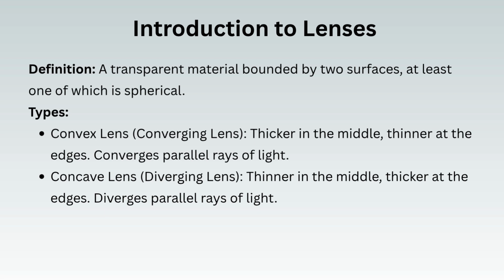Introduction to lenses. Definition: a transparent material bounded by two surfaces, at least one of which is spherical. Types: convex lens, a converging lens, thicker in the middle, thinner at the edges. Converges parallel rays of light. Concave lens, a diverging lens, thinner in the middle, thicker at the edges. Diverges parallel rays of light.